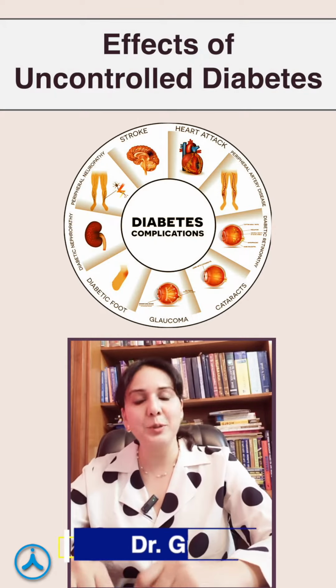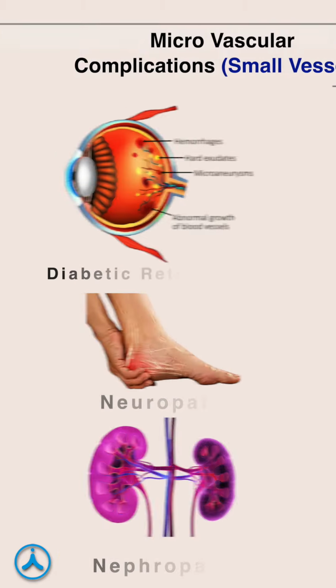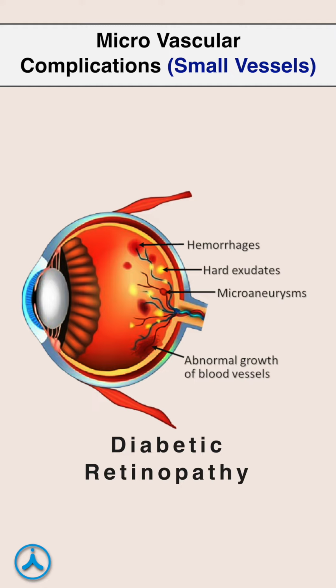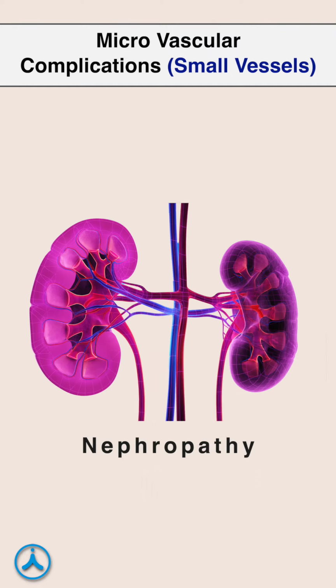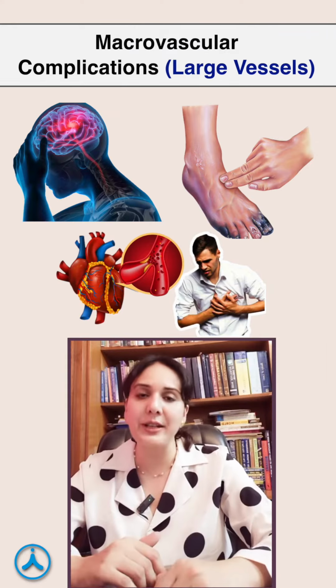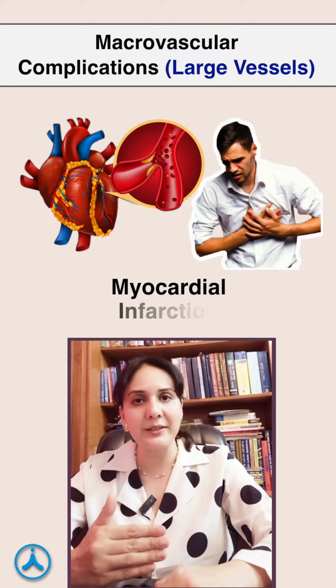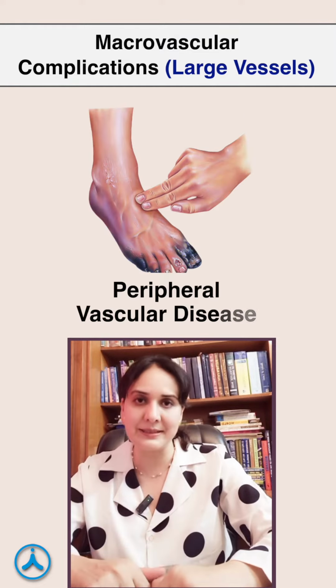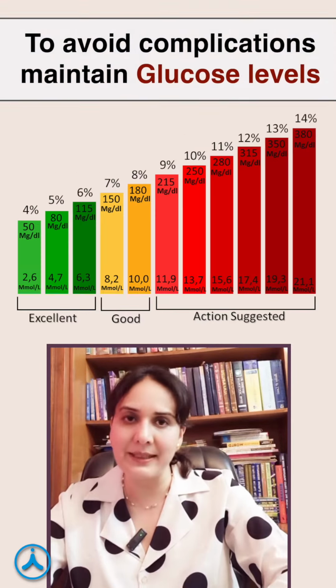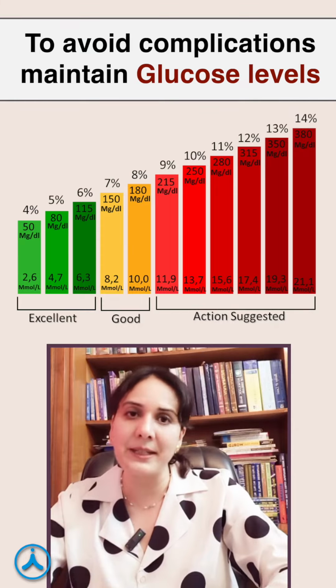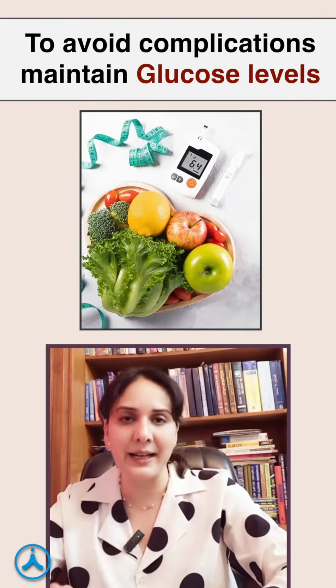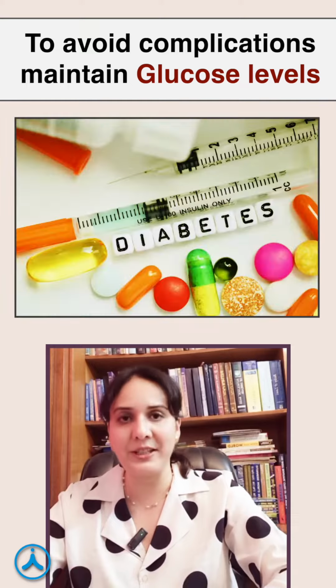Uncontrolled diabetes for a period of 5 to 10 years can damage small vessels, resulting in retinopathy, neuropathy, and nephropathy, and larger vessels, which could end up in stroke, myocardial infarction, and peripheral vascular disease. This all is due to hyperglycemia and could be avoided by maintaining glucose levels with proper diet, exercise, and medications.